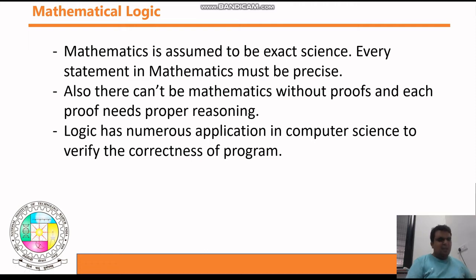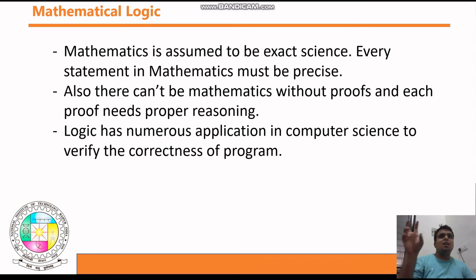Mathematical logic. Mathematical logic is basically assumed as an exact science. Why is it an exact science? Because every statement in mathematics must be precise. Whatever statement you are writing in mathematics, the answer should be precise, there should not be any ambiguity.